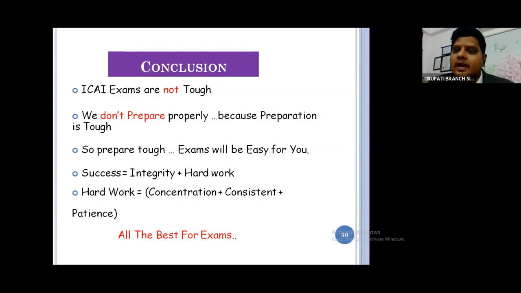Please understand: every day prepare 1 hour. In 30 days that is 30 hours, in 3 months 90 hours, maybe in 4 months 120 hours. That is the way to prepare for exams. But anyway, this is not the right time to discuss all those things. We don't prepare properly because preparation is tough. I don't know how preparation is very easy in the last 10 days. So prepare tough, prepare dedicatedly with a fiery desire. This is the last attempt.